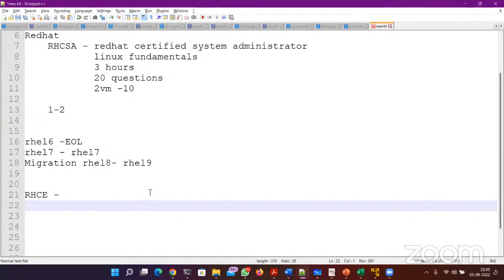Satellite server is not part of the RSCS course. Satellite server is a separate course by Red Hat. Although I will explain how things work, how patching works in the industry. Ultimately we are going to use the yum command. The yum command is going to connect to some repository. The repository can be on the satellite server, or it can be online on Red Hat servers. It depends on the network configuration of your organization.